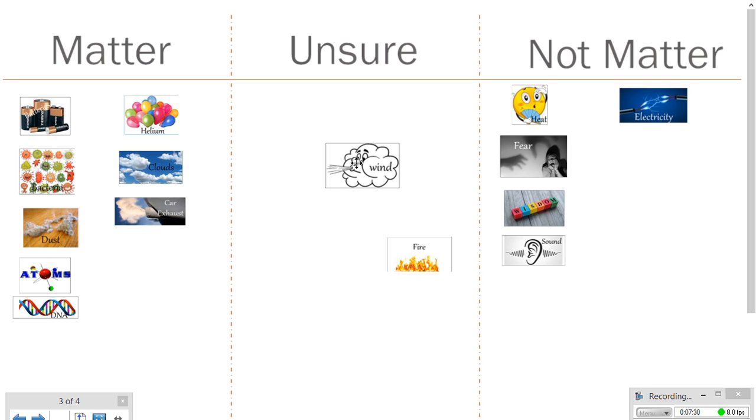is moving air. Okay? If the air did not exist, we could not have wind. So wind is actually the movement of matter. It involves matter 100% because, again, if air wasn't there, there could be no wind. But wind itself is not matter. It involves matter, air, but it itself is not matter. It is merely the movement of matter.